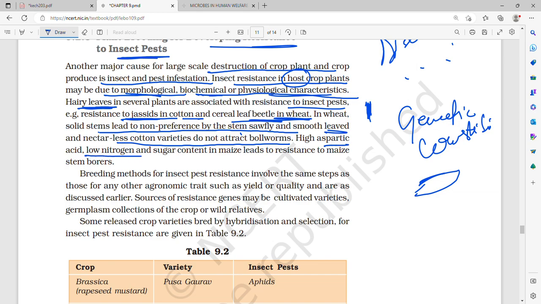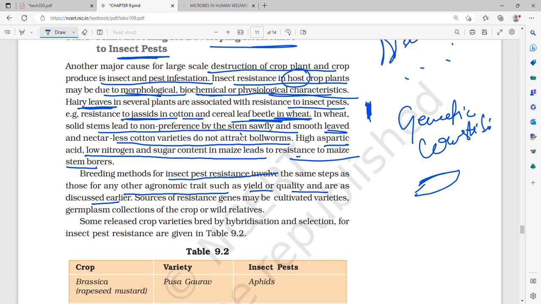High aspartic acid, low nitrogen and low sugar content in maize leads to resistance to maize stem borers. So when there is very high aspartic acid, low nitrogen and low sugar content in maize, then maize borers will not be able to infest it. Breeding methods for insect pest resistance may involve the same steps as those for any other agronomic trait, yield or quality as discussed earlier.